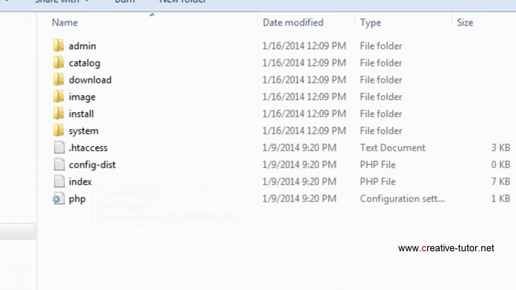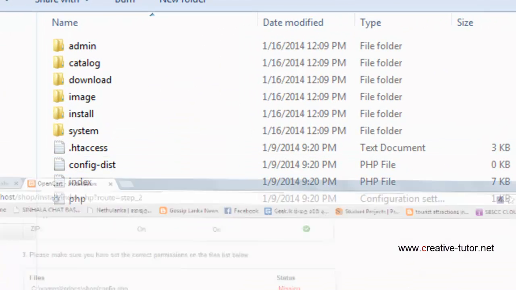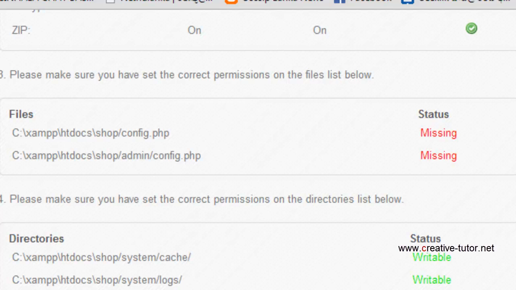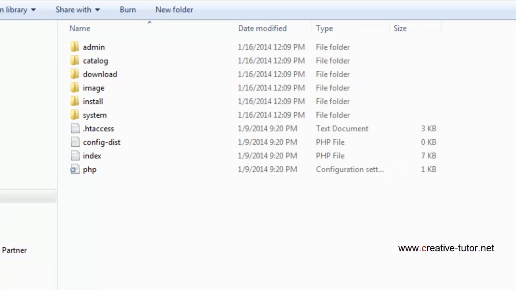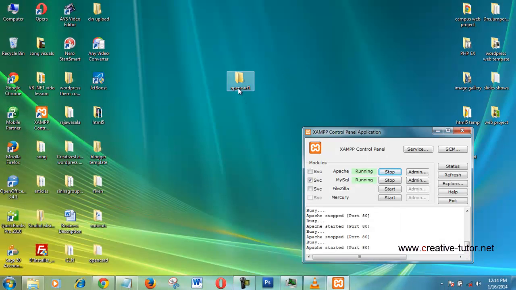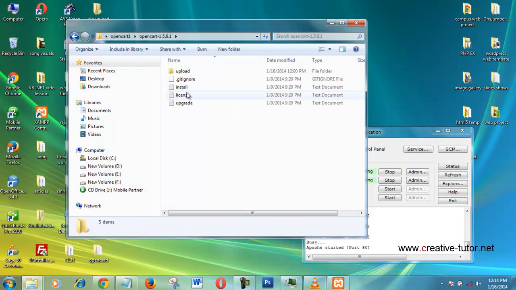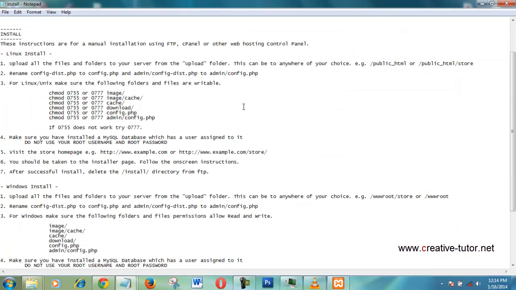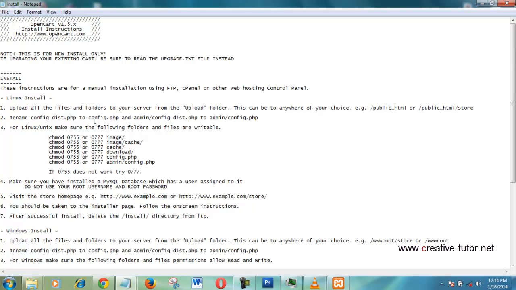This one, config-dist.php. If you read carefully, you can see the install instructions. Can you see this one, you should rename config-dist.php as config.php.